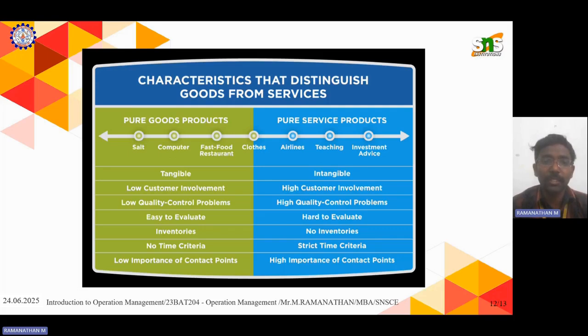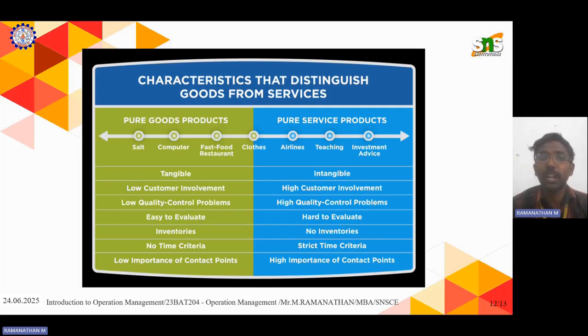In the production of goods, inventories will be more. In services there is little or no inventory, based on technological improvement and human resources. There is no strict time criterion for goods, but services are priced based on time constraints.